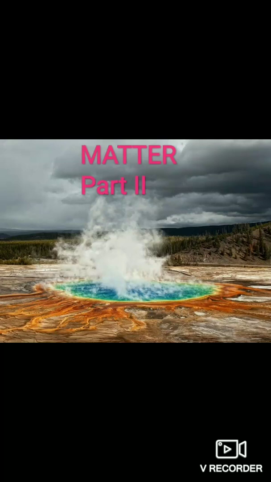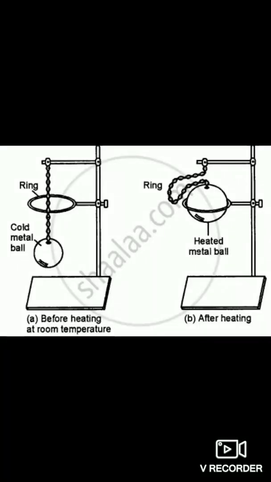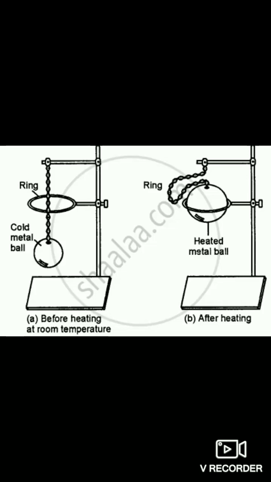The volume or size of substances increases on being heated. This increase in size of a body due to heating is called thermal expansion. Thermal expansion takes place in all objects and in all states of matter. However, different substances have different rates of expansion for the same rise in temperature.